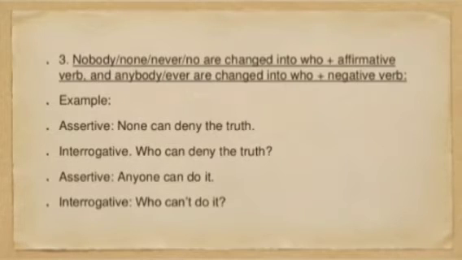Example, assertive: none can deny the truth. It will be who can deny the truth. So what is done? We have used none in that assertive one, and in interrogative we have used who, and we have used the affirmative term can instead of can't. Assertive, anyone can do it. Now here we have to make it negative. Since anyone is an affirmative term, we'll use negative in interrogative. Who can't do it?